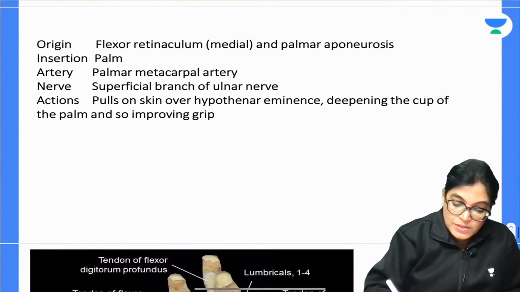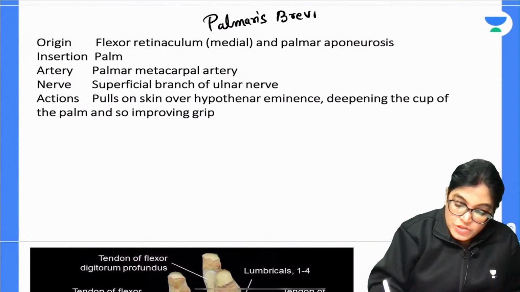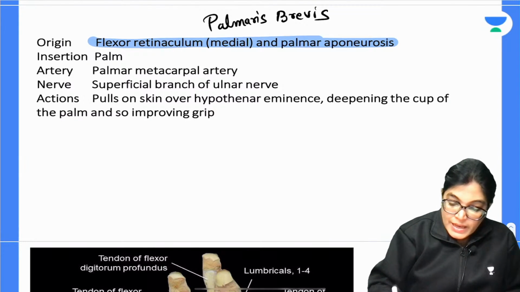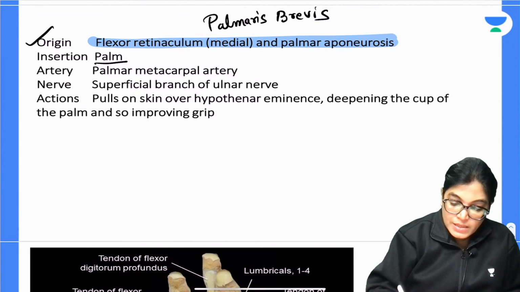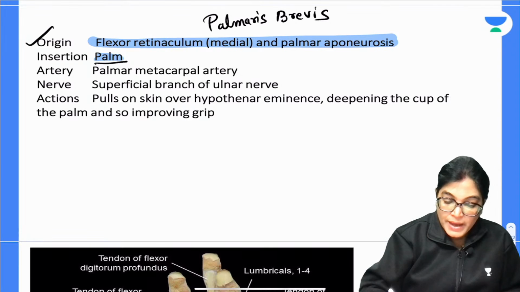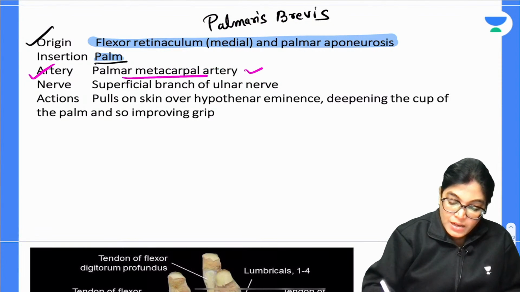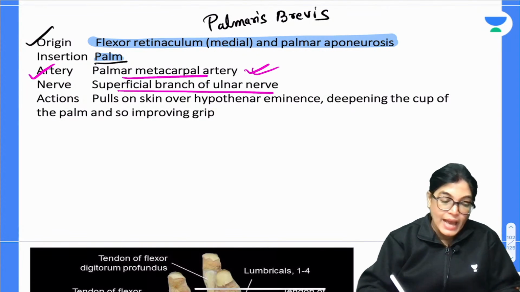So let me give you a brief about palmaris brevis muscle. अगर palmaris brevis muscle की बात करते हैं, it is originating from the flexor retinaculum medially and also from the palmar aponeurosis, inserting into the skin of the palm. Arterial supply is palmar metacarpal artery. Nerve is the superficial branch of the ulnar nerve, and basically the action is important.